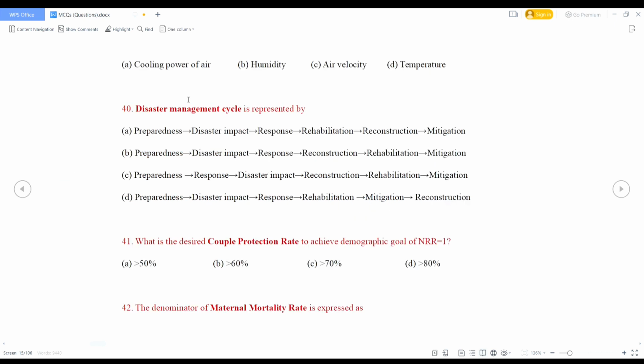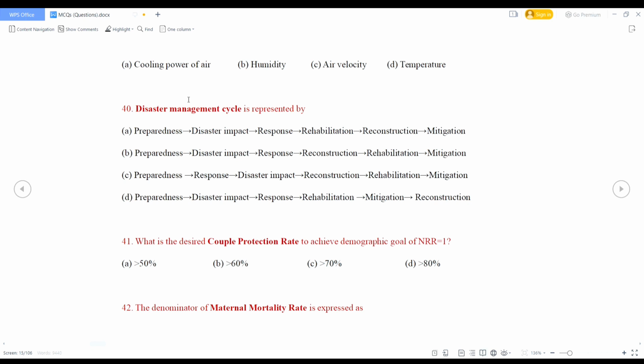What is the desired couple protection rate to achieve demographic goal of NRR equal to 1? That is net reproduction ratio will be 1. So desired couple protection rate should be more than 60%. So option B is the correct answer.